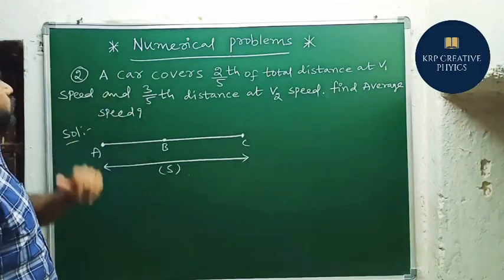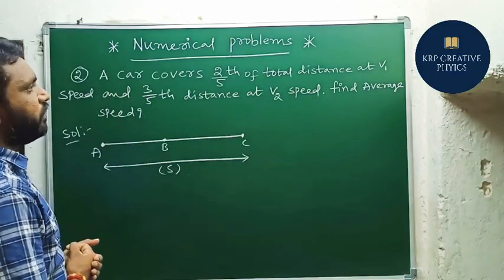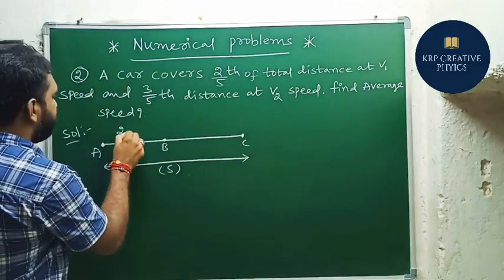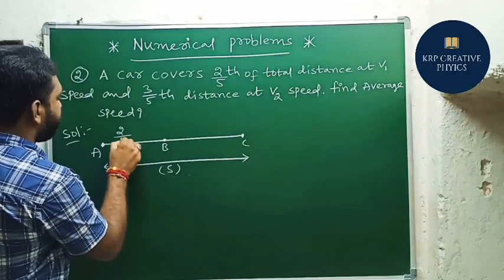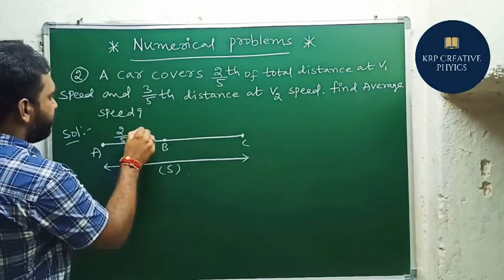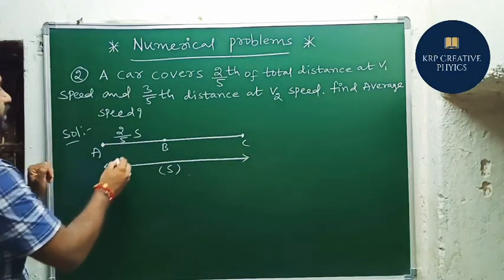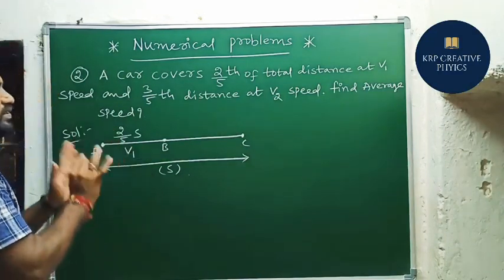So what is being said in the question here: a car covers 2 by 5th of its total distance. So A to B is considered as 2 by 5th. What is the total distance here? S, so 2 by 5th of the total distance. With how much speed here? V1. Okay, this is completed.